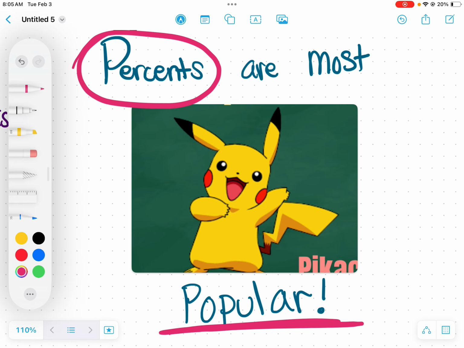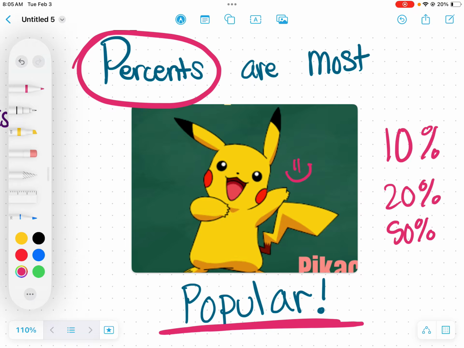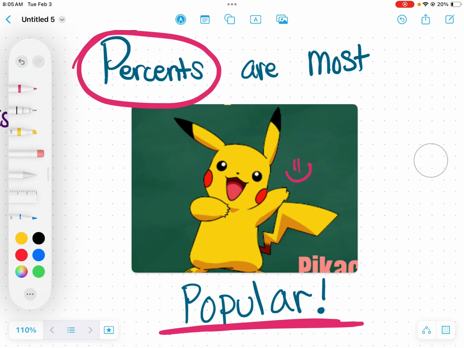And percents don't look scary. Neither does Pikachu. They look so cute. Look how happy he is. Percents don't look scary because they're whole numbers, like 20%, 30%, 50%. Those are whole numbers, which aren't scary, whereas people might think fractions and decimals are scary.